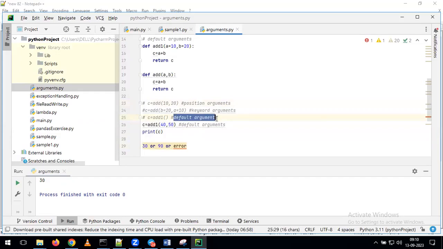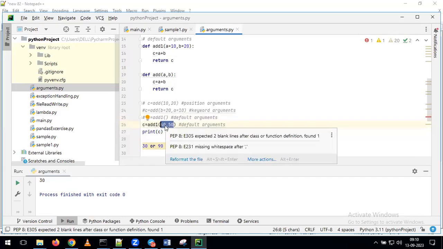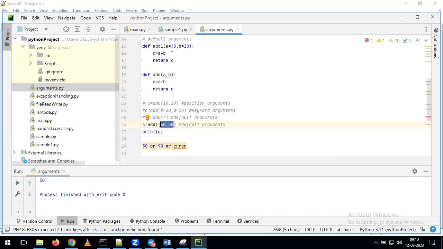When default arguments work, if you are not assigning any values, then default values come into the picture. In the previous example, as part of calling the function, I was not giving any arguments. For that reason, it took the default values we assigned. But in this example, am I passing the values or not? I am passing the values. For that reason, now it will take the a value as 40 and the b value as 50. Indirectly, it is overriding the default values. Why is it overriding? Because in this example, I am passing the values to my add1 function. For that reason, it is overriding 10 with 40 and 20 with 50, and with that, we get the output value of 90. We'll see that.